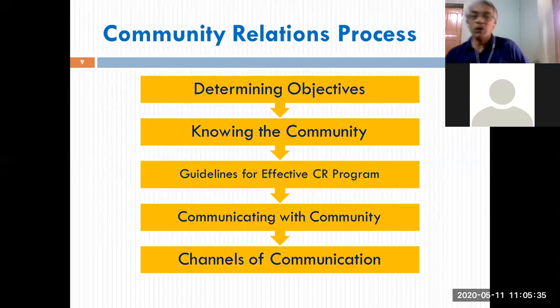Community relations process with the 5 identified steps. That is, first you have to determine the objectives of your CR program.